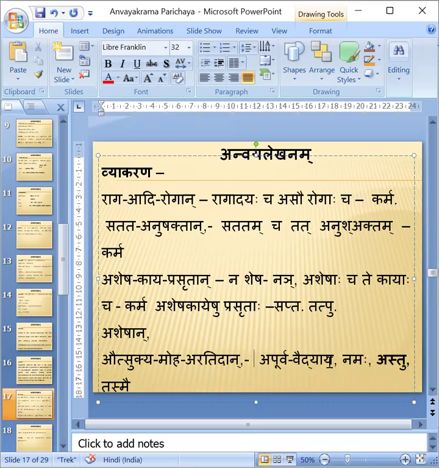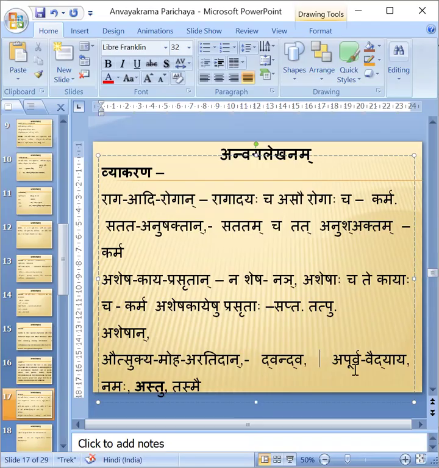Autsukya moha ratihi. Which samasa? Dvandva. Okay. Autsukyam cha moha cha aratihi cha. Autsukya moha ratihi. Autsukya moha ratim dadati iti.